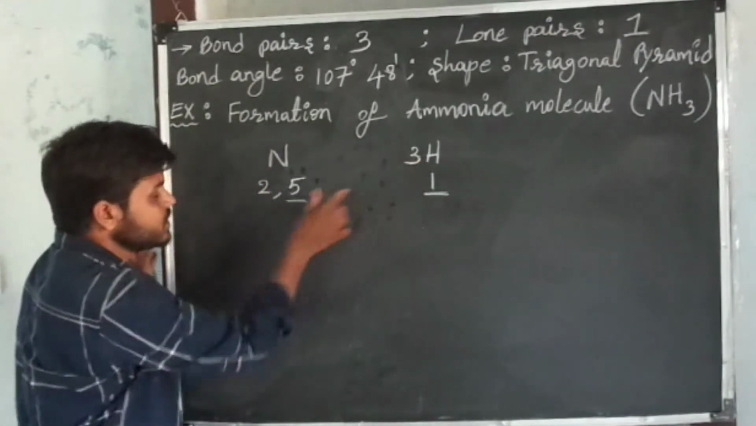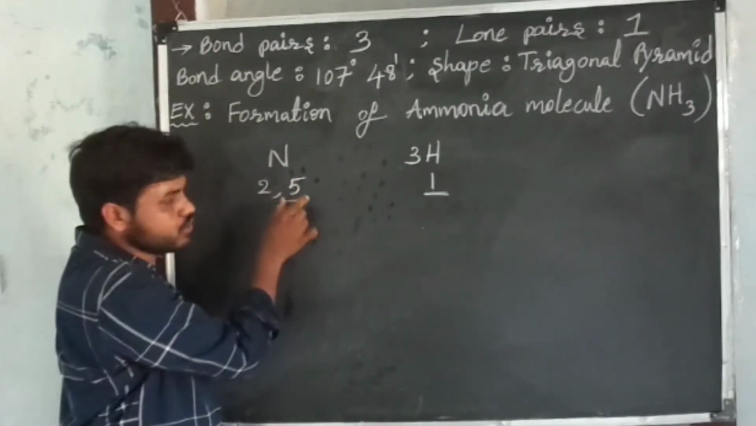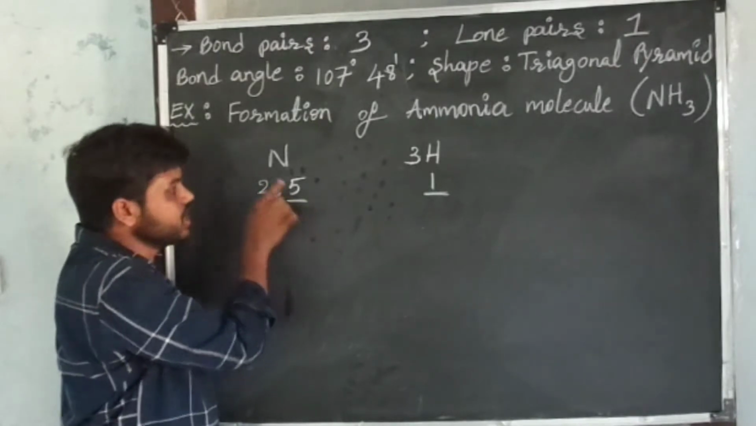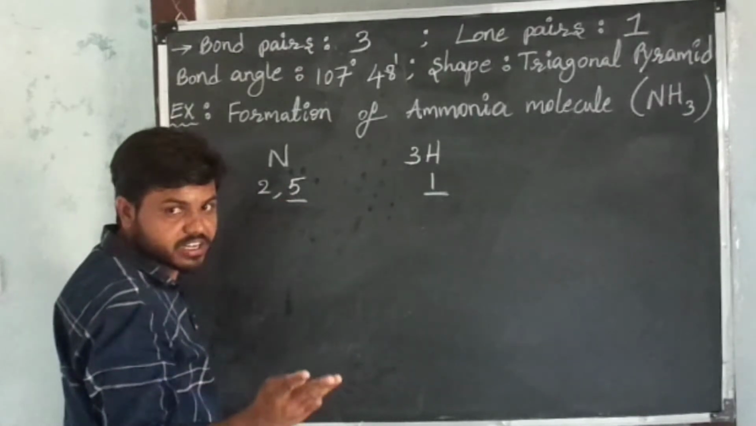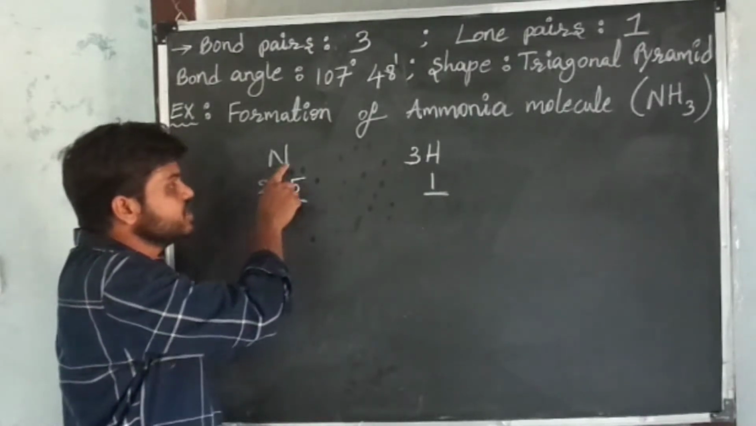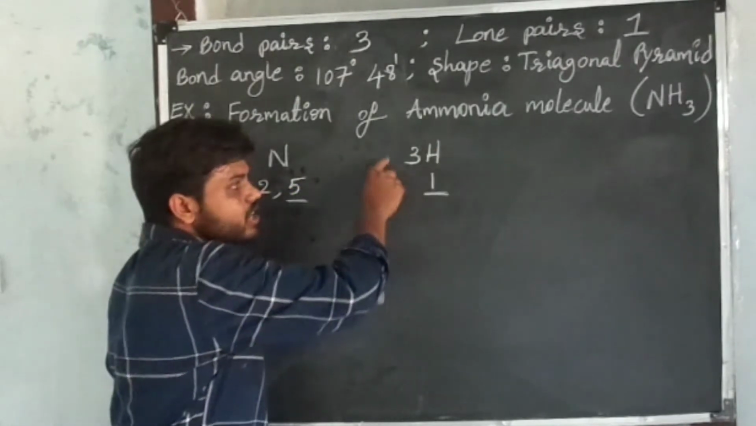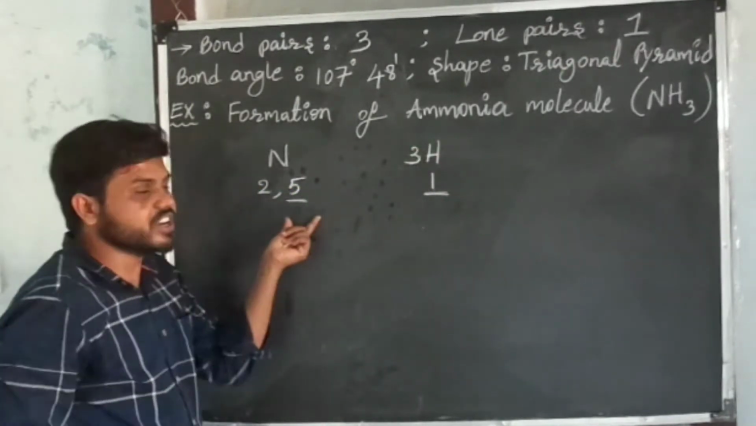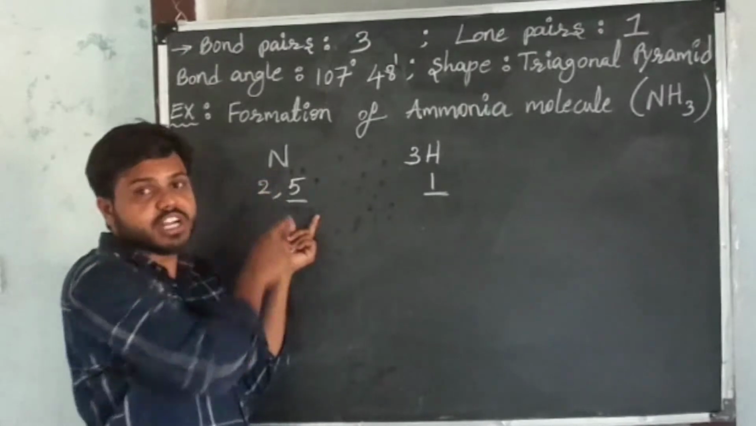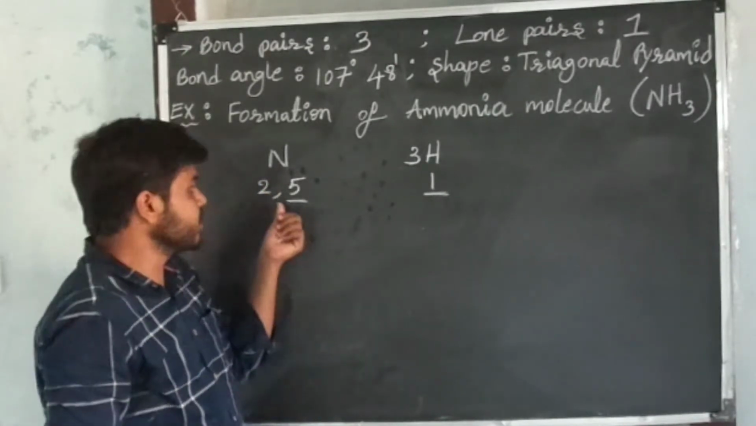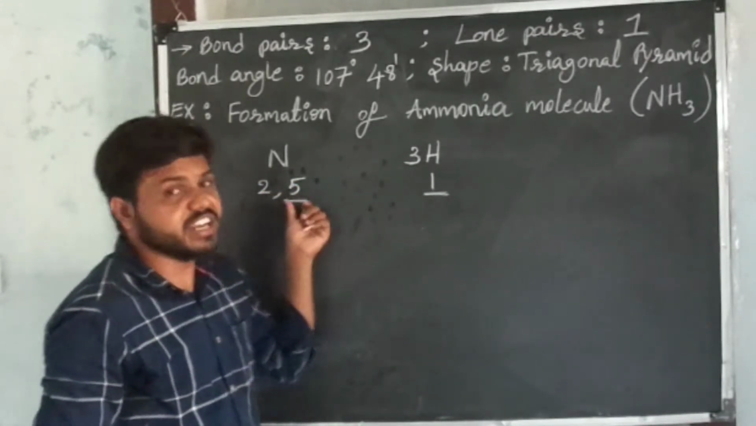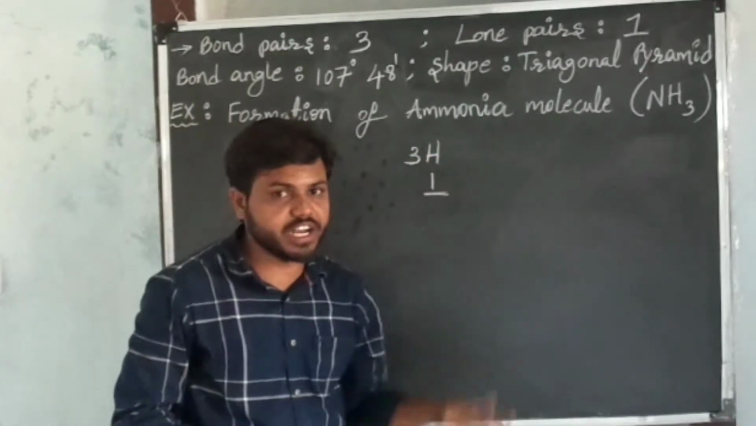See, observe the valence shell of nitrogen atom. To get octet configuration, this nitrogen requires 3 more electrons. That's why this nitrogen shares 3 electrons with the 3 atoms of hydrogen.